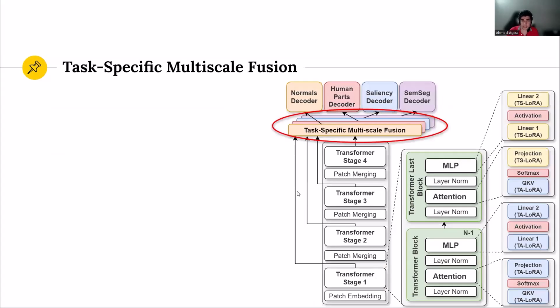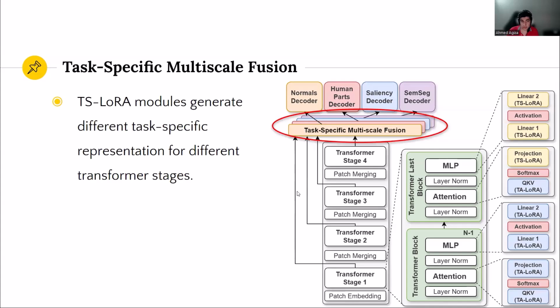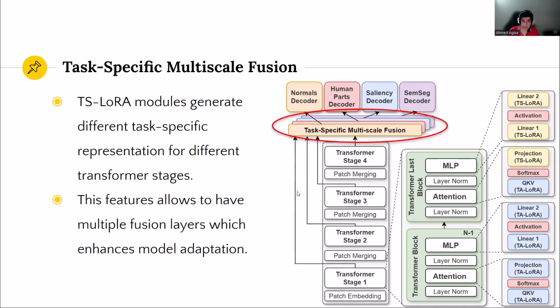Another advantage from our adaptation module is that we can generate different latent representations for each task, and since we have different representations, we can benefit from having different multi-scale fusion layers that adapt according to the different task requirements.